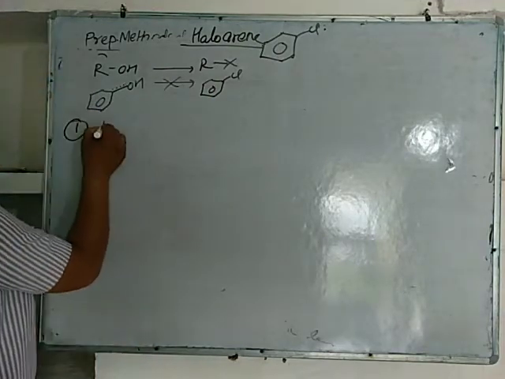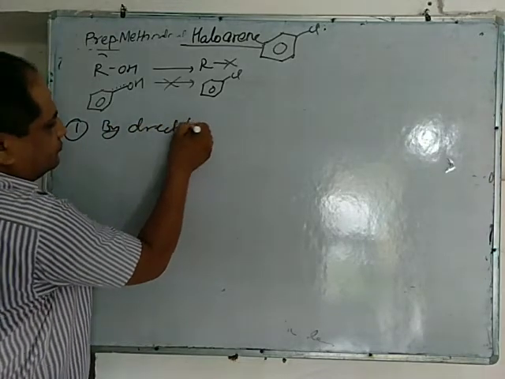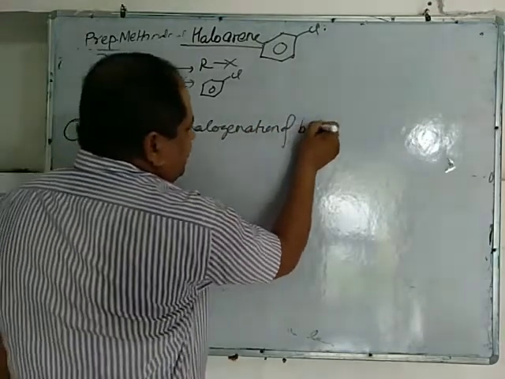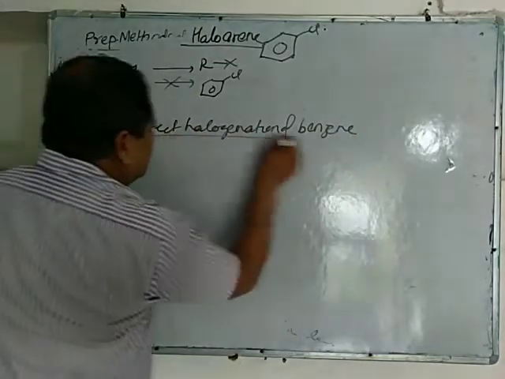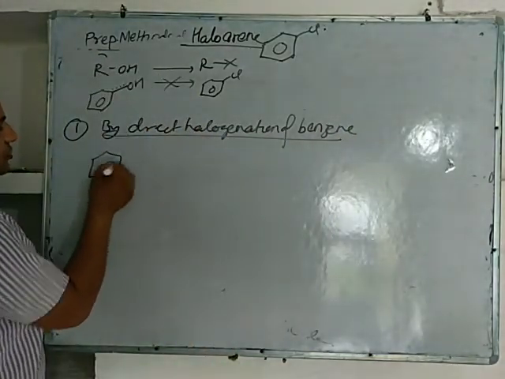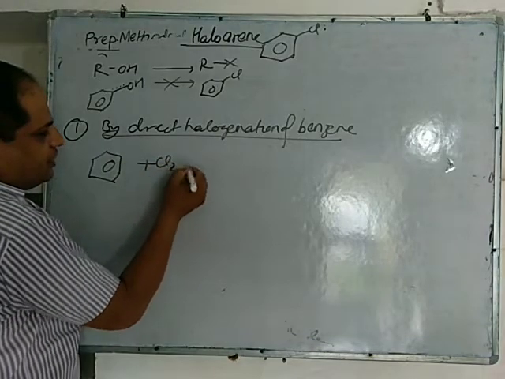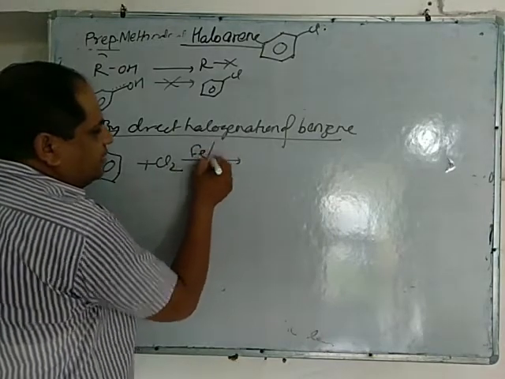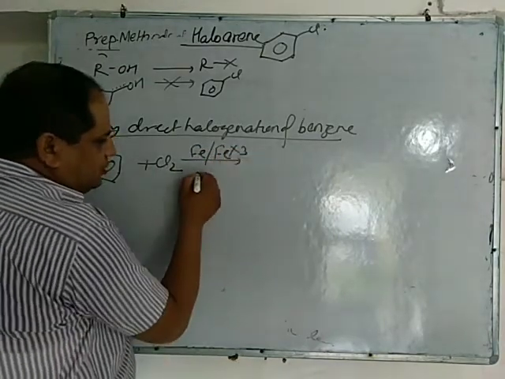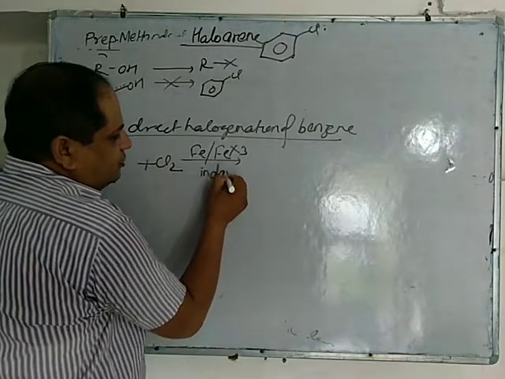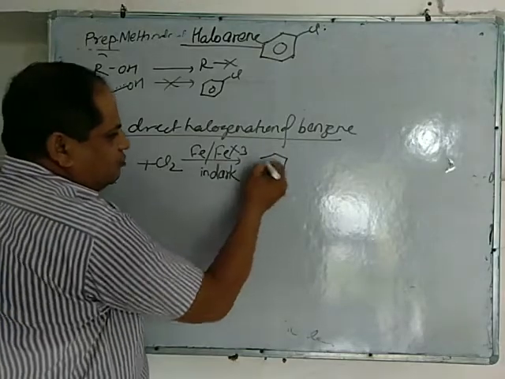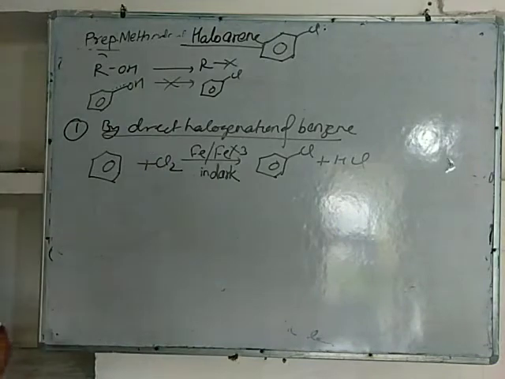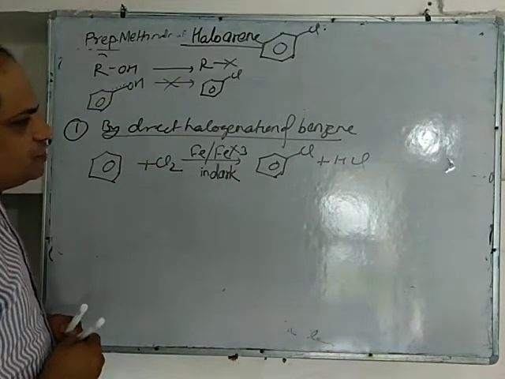So, first method is by direct halogenation of benzene. When benzene or any arene is reacted with chlorine in presence of iron or iron halide in dark, then chlorobenzene is formed. This is the first method by direct halogenation of benzene.